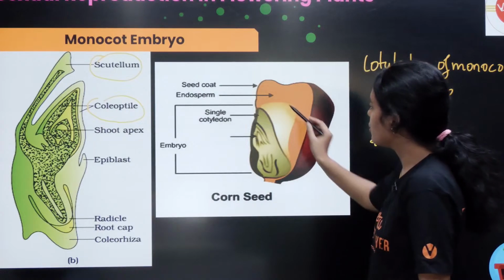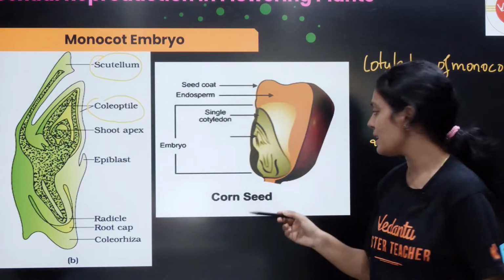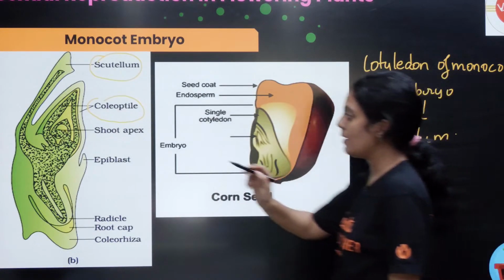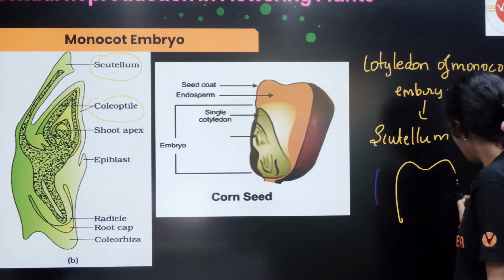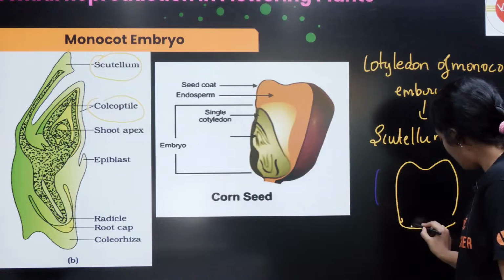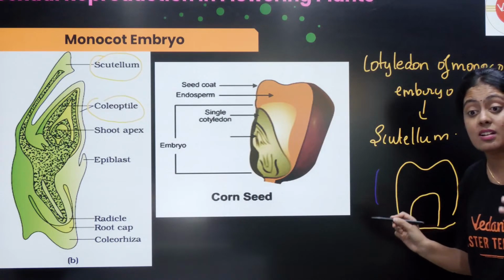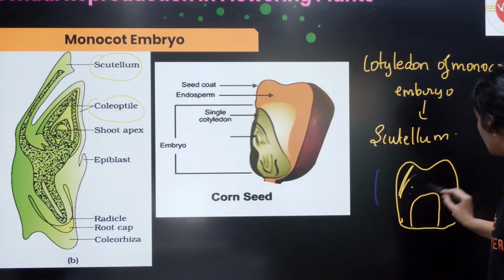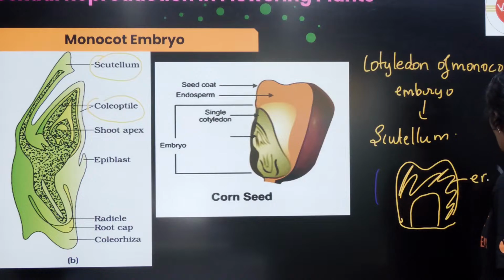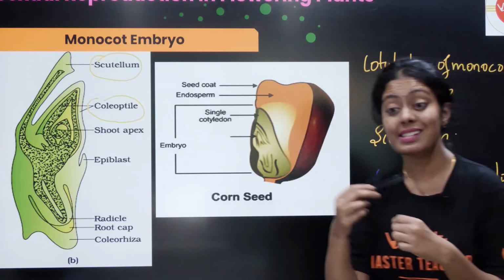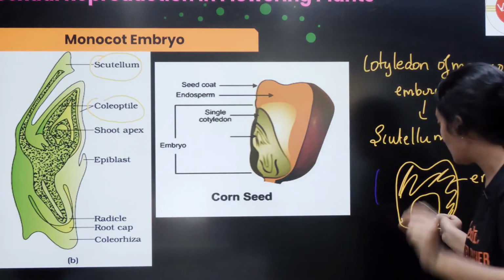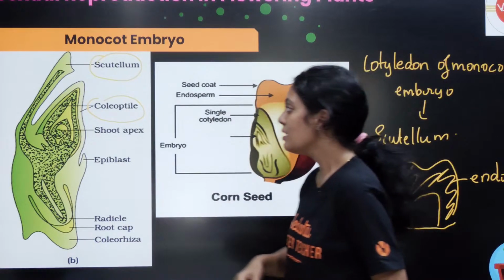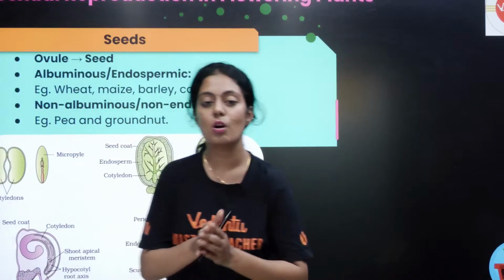And இன்னொரு முக்கியமான விஷயம், you say for example you take your maize. Okay, so உங்க maize seed எடுத்துக்கிட்டீங்கன்னா, what you see here, the white region, correct? And the white region is your embryo and the surrounding yellow region is your endosperm. Okay, and you also have a seed coat that is going to protect my seed. Okay, ஒரே ஒரு cotyledon இருக்கும், ஒரே ஒரு development ஆகும். Yes, so that's about your monocot and dicot embryo.